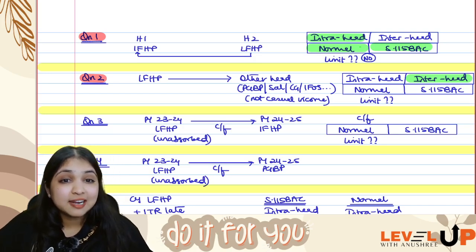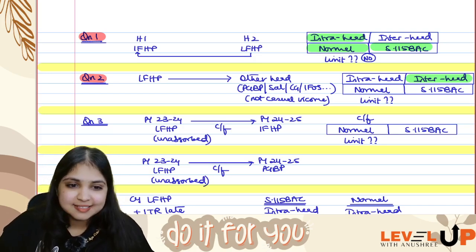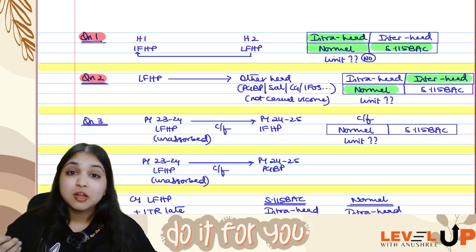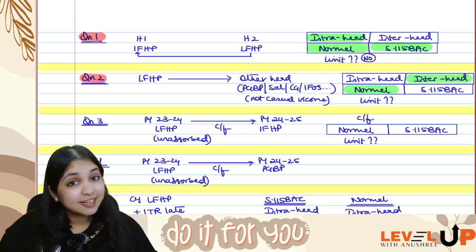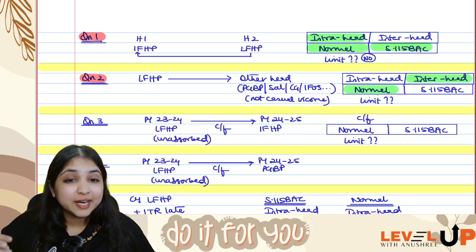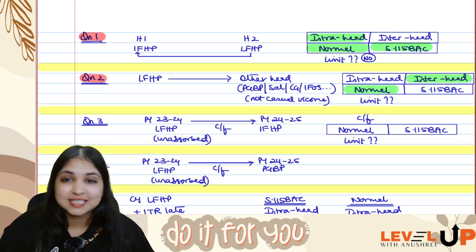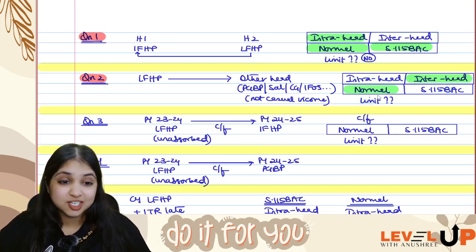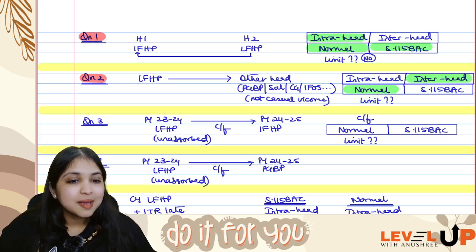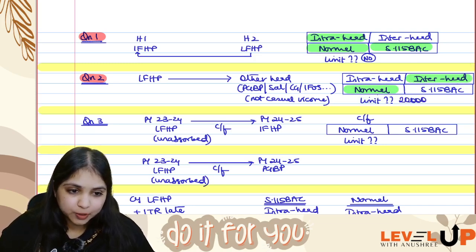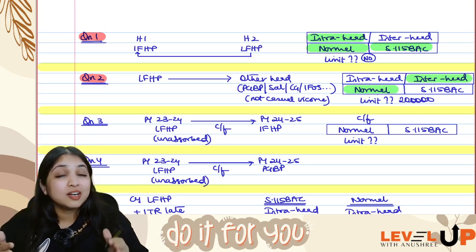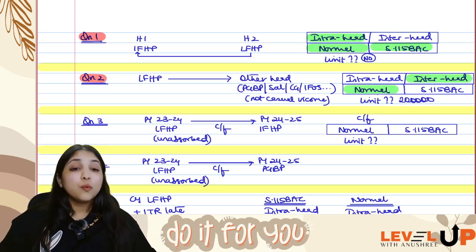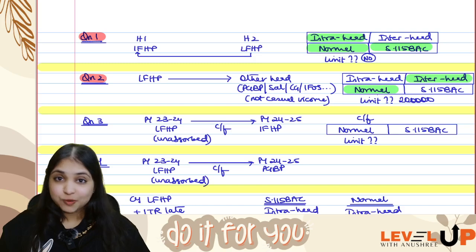Is this inter-head allowed under the normal regime? Yes, under normal regime you can do intra-head also, you can do inter-head also, you can carry forward also. But can you do inter-head adjustment under 115 BAC? No, you cannot. You can do inter-head adjustment only under the normal regime, and maximum only 2 lakh rupees you can adjust. What about the balance? Balance you'll have to carry forward to the next year.